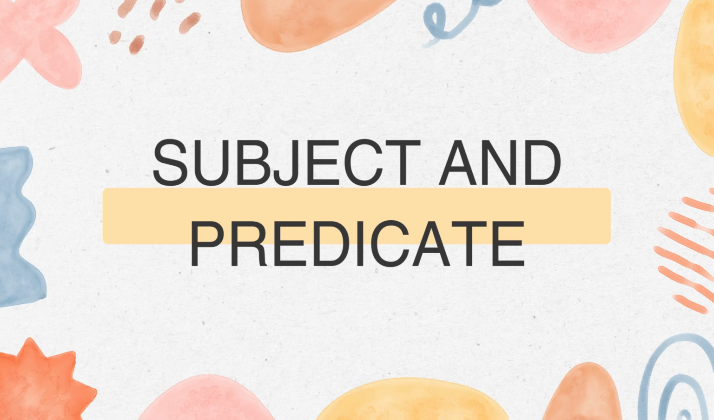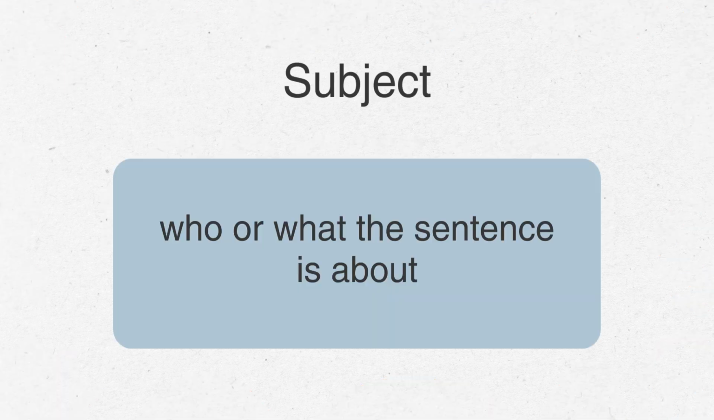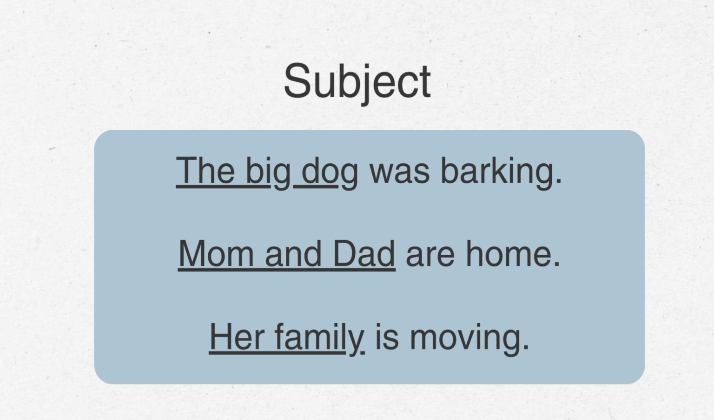In this lesson, you'll learn about subject and predicate. The first one we'll discuss is the subject. The subject is who or what the sentence is about. Here are some examples. The big dog was barking. The sentence is all about the big dog, so the big dog is our subject.